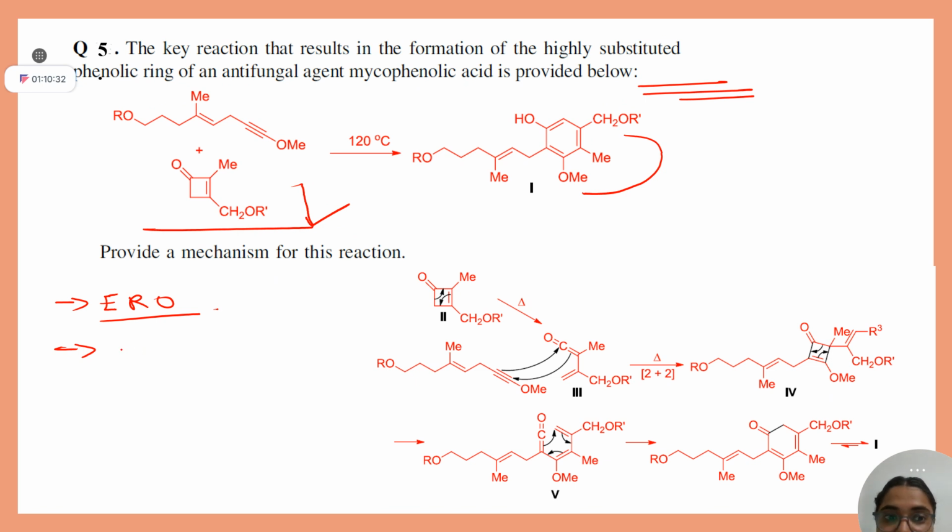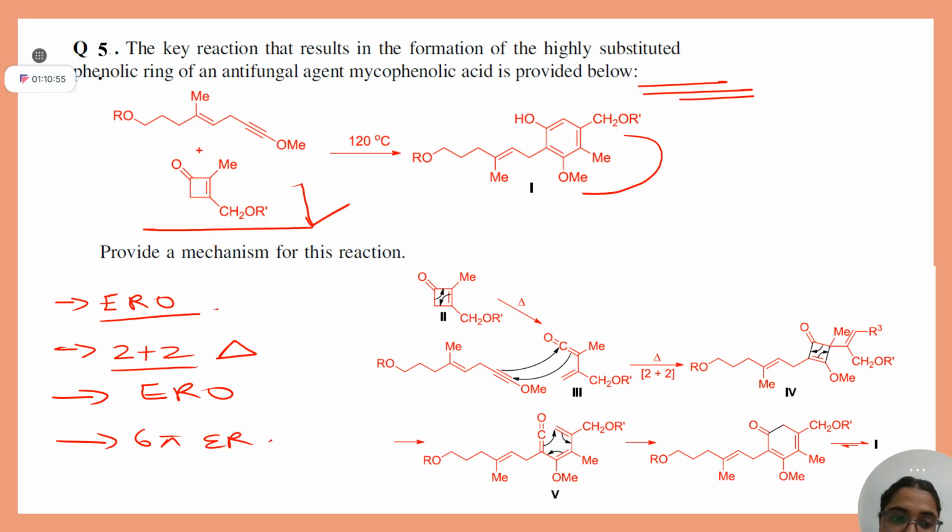So in thermal condition, a 2 plus 2 reaction can't take place, but between ketene and olefin it can take place. Yes or no? So that has happened. Very good. After that, we have got another cyclobutene system, so again ERO will form. After ERO, 6 pi electrocyclic ring closing, and then the tautomerism.